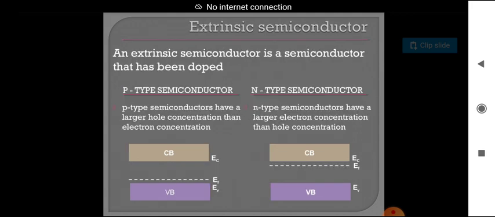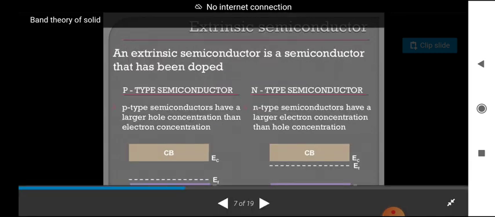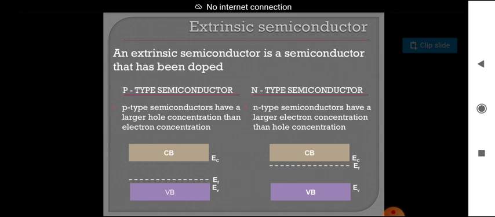Coming to the extrinsic semiconductor, simply called an impure semiconductor. An extrinsic semiconductor is a semiconductor that has been doped. If we dope a pure semiconductor, the conductivity value increases very, very much as compared to the pure semiconductor. Again, the extrinsic semiconductors are divided into two types: p-type semiconductor and n-type semiconductor.